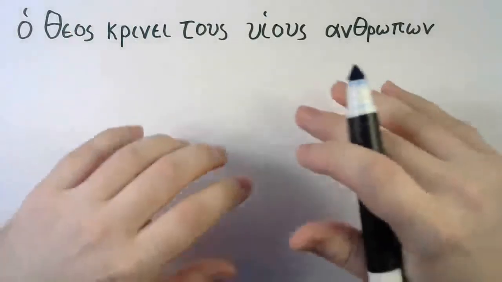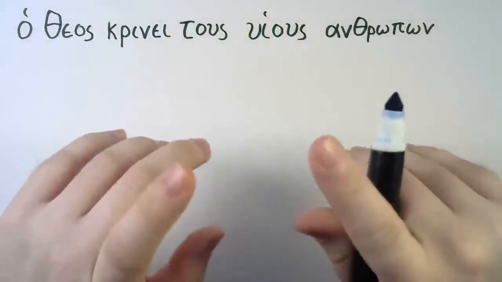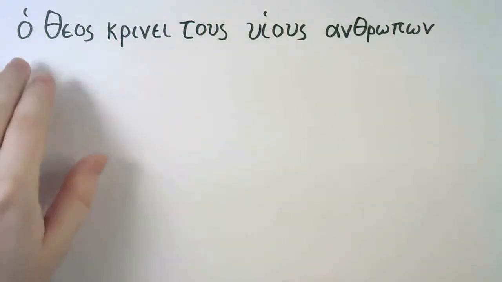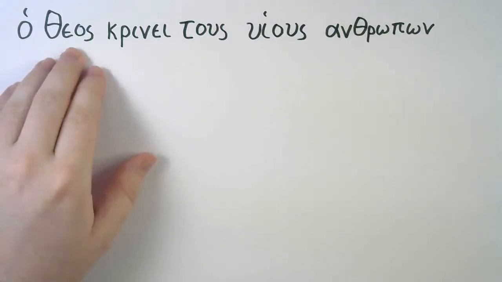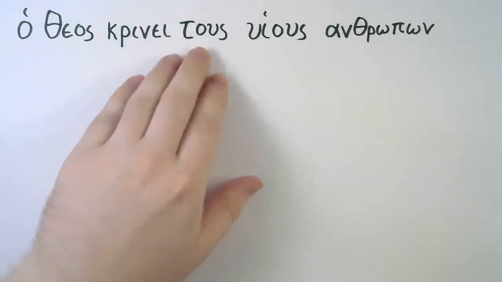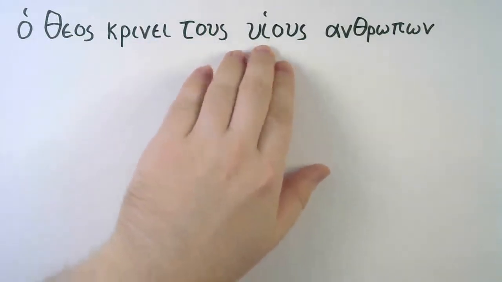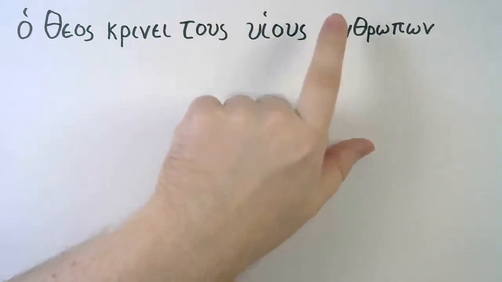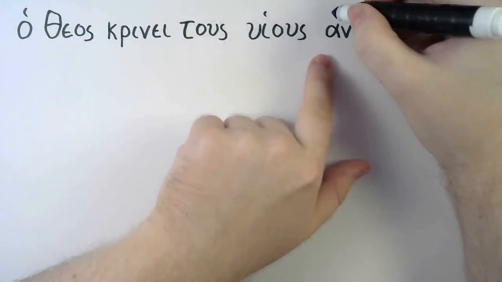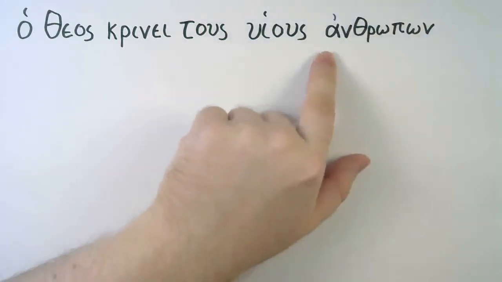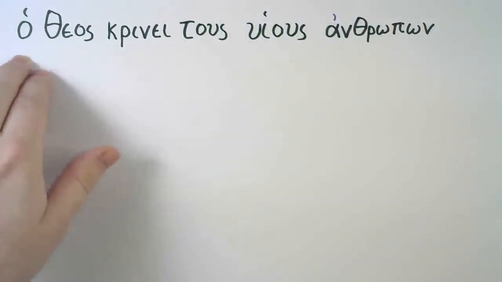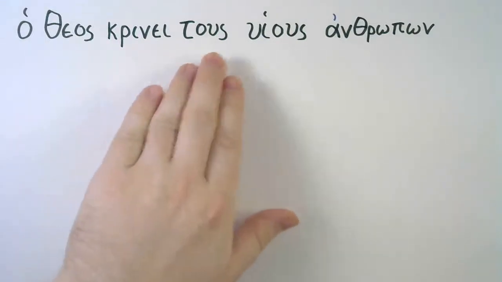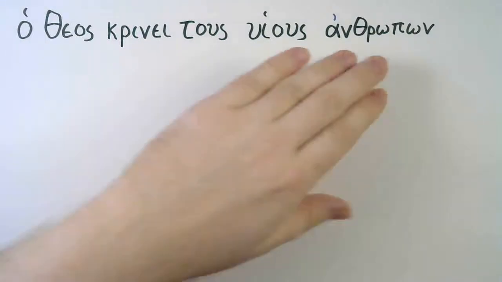And today we're going to try our hand at another Greek sentence. First of all, let's read it. Ho theos krine tous huios, see the rough breathing mark, anthropon. Notice I missed something. That should have a smooth breathing mark on it, anthropon. So, ho theos krine tous huios anthropon.